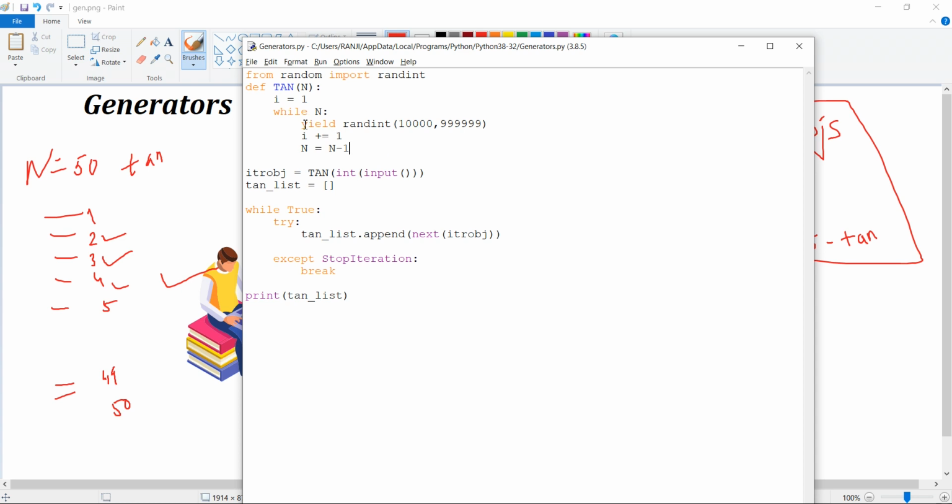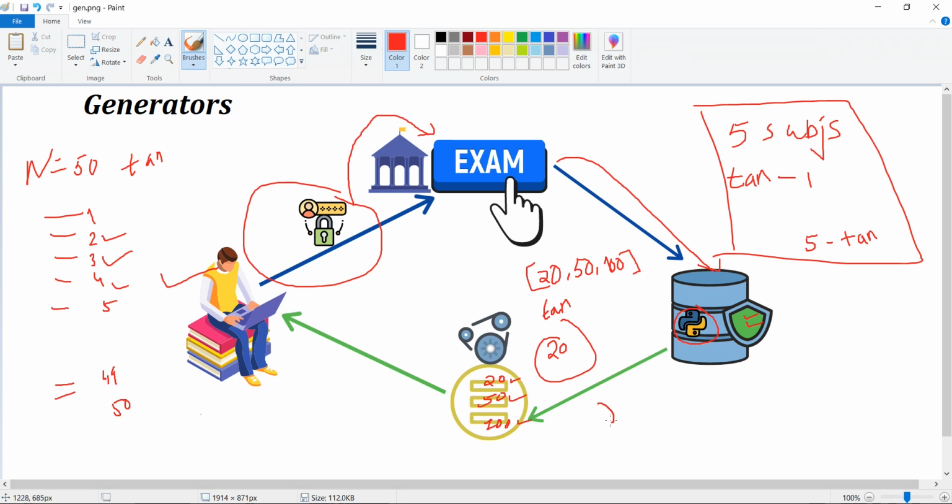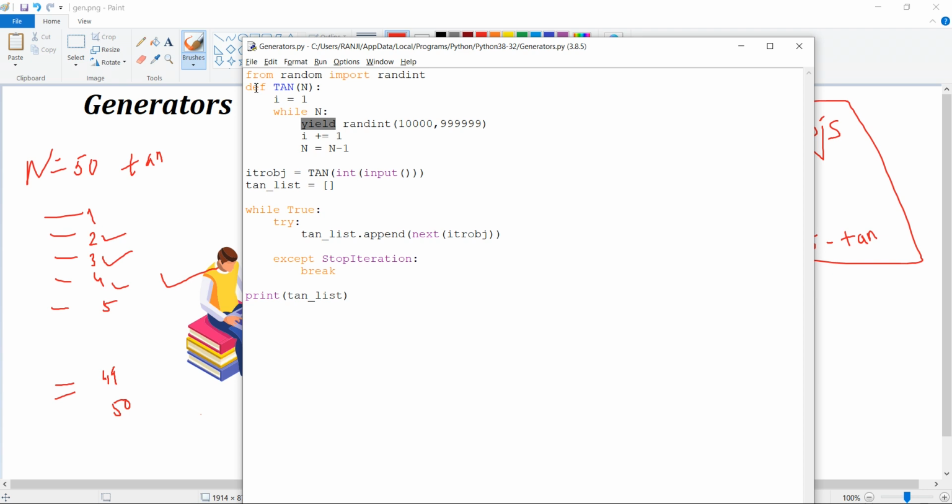Now as you can see, one thing we have encountered, that is yield method, or not method, it's a keyword basically in Python. Now in normal function, when we define a function and whenever we want to give out a value of that, we basically write the return method. So there is a small difference between return and yield method. Whenever in a function, if you see a yield, it means that particular function is not a function but it's a generator. So whatever you write after yield, you'll basically get that particular value returned.